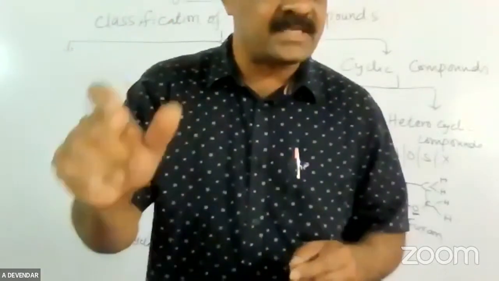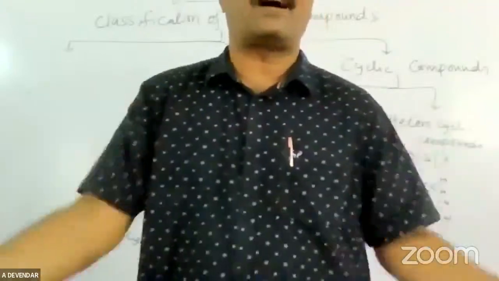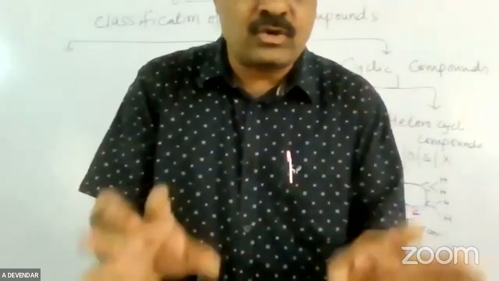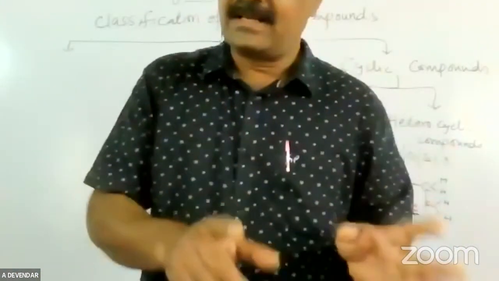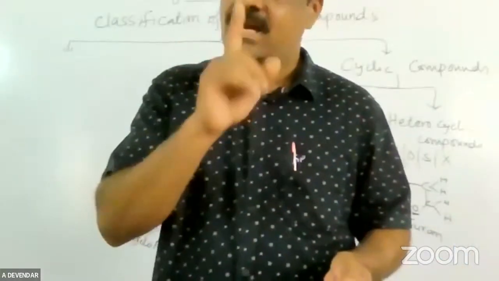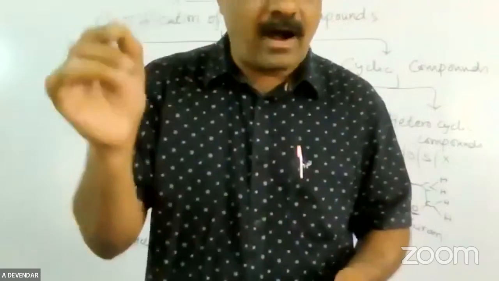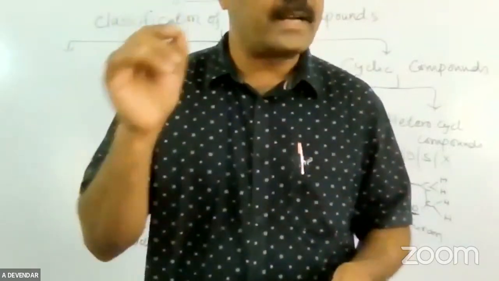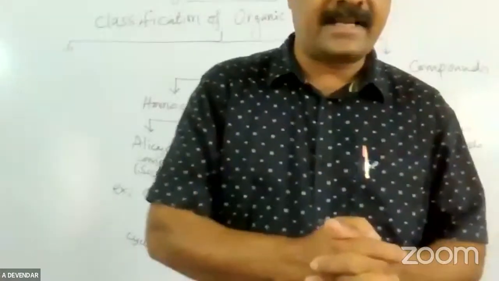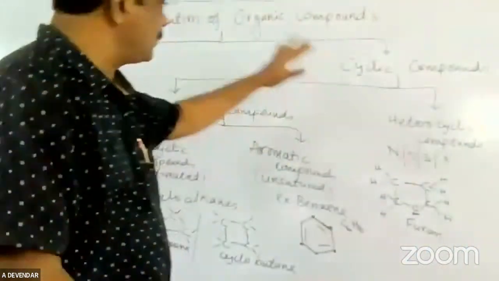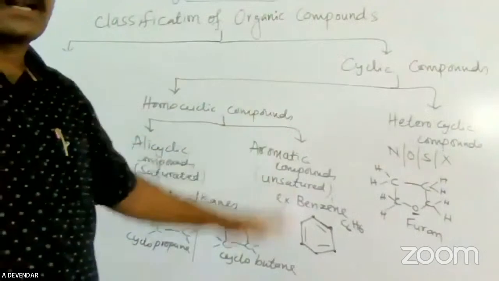What is the functional group? OH. It is alcohol. Ethyl alcohol is commonly used, but the IUPAC name is ethanol. It is a Greek word. I will explain the functional groups. Particularly, you have to remember this classification of organic compounds.